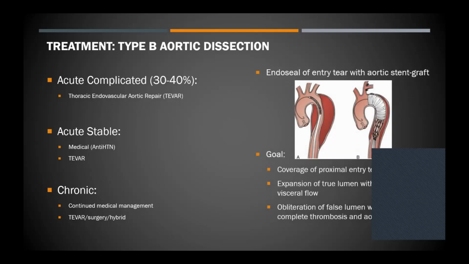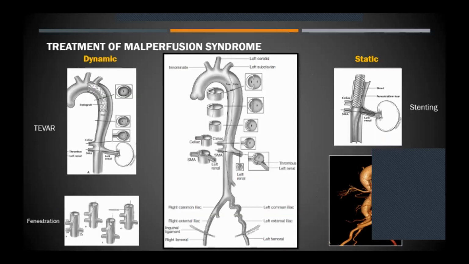So what the TEVAR does is basically it endoseals the entry tear. So you can see in that picture, the stent graft closes off the entry tear. So this achieves expansion of the true lumen, restoration of normal flow in the distal organs, and obliteration of the flow into the false lumen so that it can get thrombosed subsequently. So this is known as positive aortic remodeling. So that is what we're looking for.